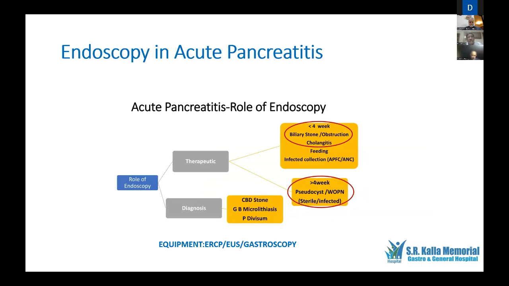Now, when we talk about endoscopy in acute pancreatitis, we can divide it into therapeutic intentions and diagnostic intentions of endoscopy. Therapeutic intentions are usually during the first 4 weeks of the illness, when you can treat acute biliary pancreatitis, give feeding tubes, place NJ or NG tubes, and drain acute infected collections. But after 4 weeks is when the major role of endoscopy comes in.